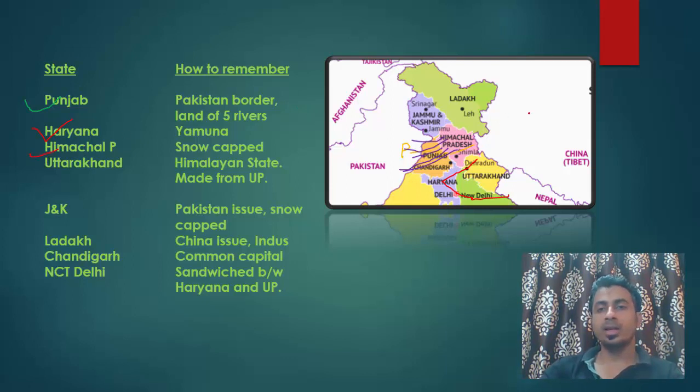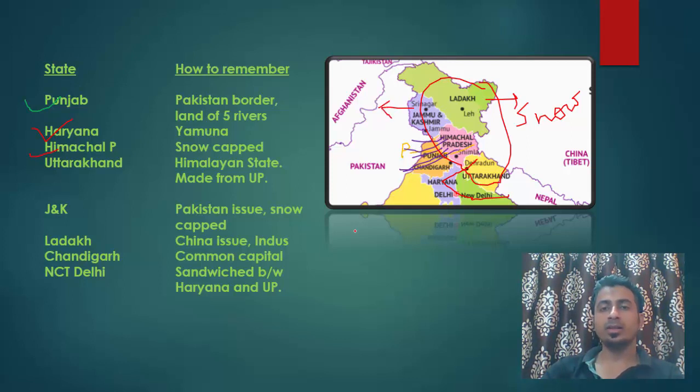Now Himachal, him means snow, him Parvat. Okay, so Himachal means land of snow. And now we have got three states or UTs which are Himalayan states in the northwest part of India, which include Uttarakhand, Himachal Pradesh, and these two UTs. So now you know Jammu and Kashmir and Ladakh are in north. Why? Because we have got Pakistan issue here and then China issue here, and these both states are mostly covered in snow. Okay, so it is an easy way to remember Jammu and Kashmir and Ladakh.